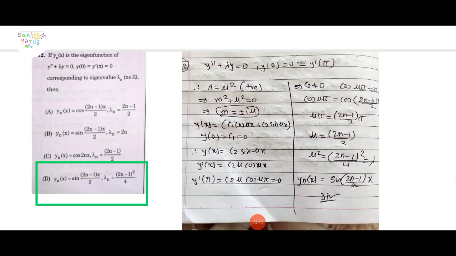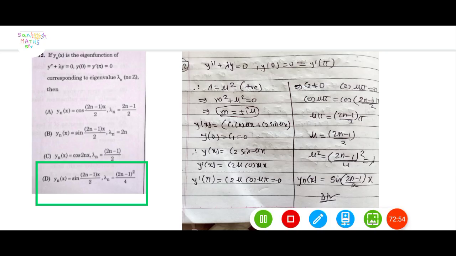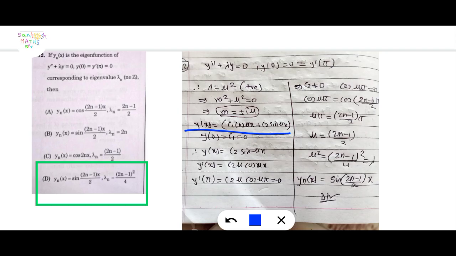Take lambda equal to mu square, positive. Then m square plus mu square equal to 0, m equal to plus or minus i mu, and y of x equal to c1 cos mu x plus c2 sin mu x. Apply the conditions. y of 0 equal to c1 equal to 0, so y of x equal to c2 sin mu x, y dash of x equal to c2 mu cos mu x, and y dash of pi equal to c2 mu cos mu pi equal to 0.